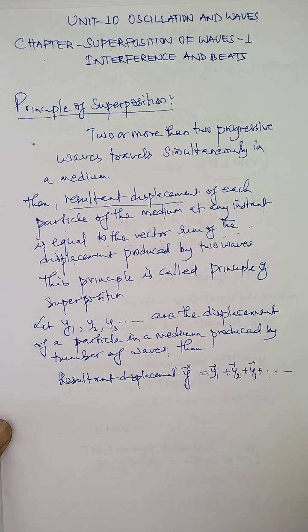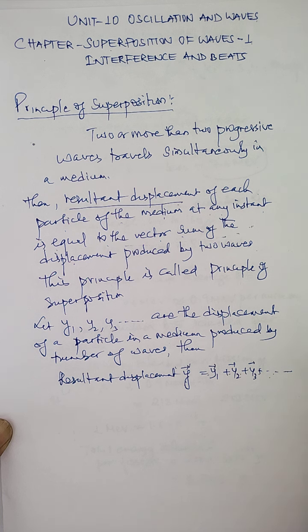When we listen to an orchestra, we receive a complex sound. You know why we receive a complex sound when we listen to the orchestra? It is due to the superposition of sound waves of different characteristics produced by different musical instruments. Still, we can recognize separately the sound of different instruments.